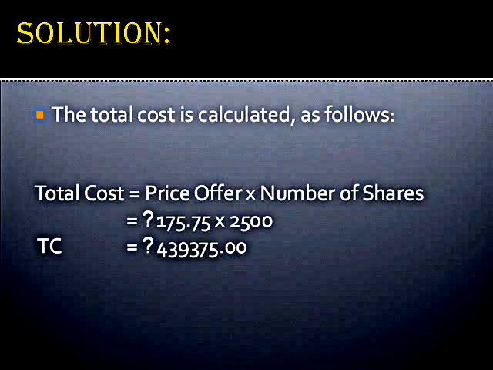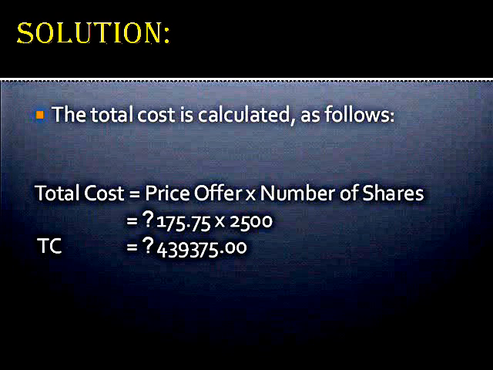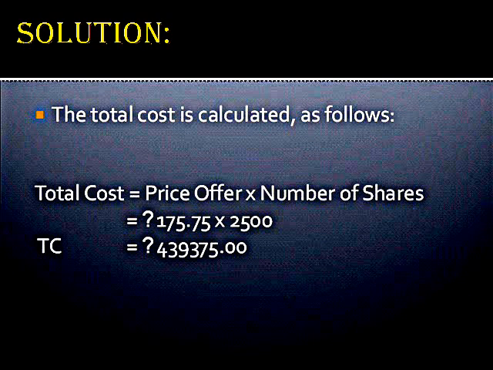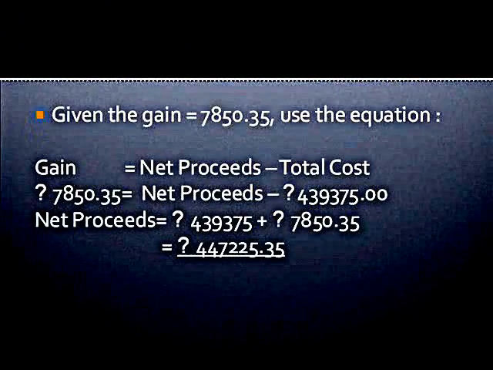The formula for the total cost is equal to price offer multiplied by the number of shares. The price offer is 175.75 pesos multiplied by the number of shares, which is 2,500. So the total cost will equal 439,375 pesos.